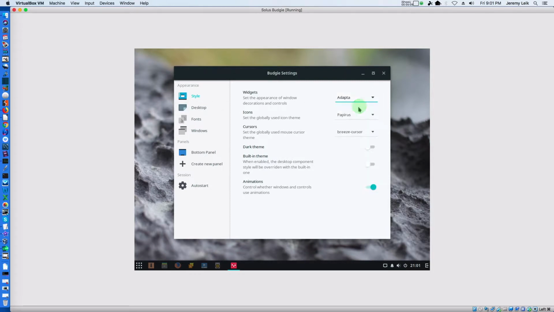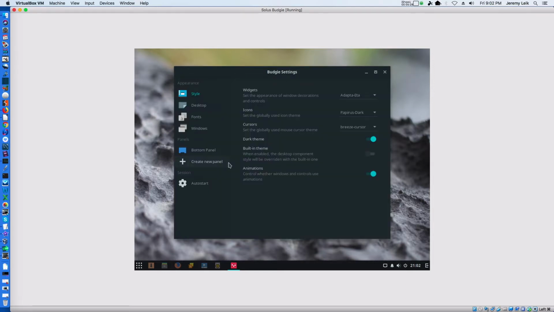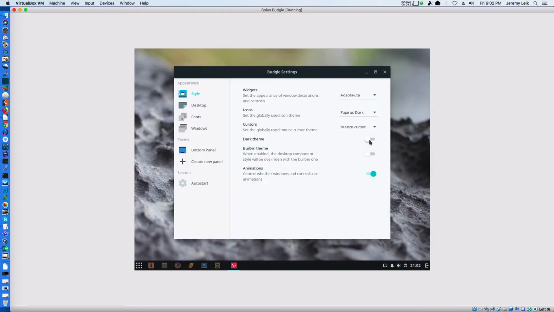You can change the style of your widgets. You could change the style of the icons if you really wanted to. And even cursors. Change from the light to the dark theme. Kind of cool there, depending on what you like. Animations, you could turn those on and off.